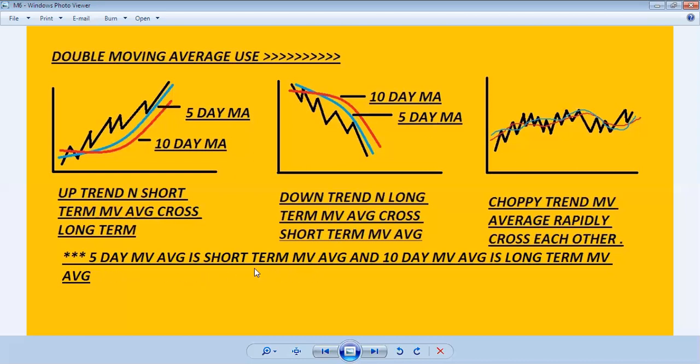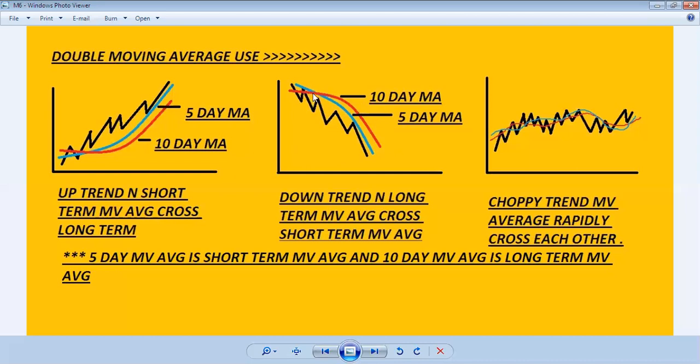Here the 5-day moving average is the short-term moving average, and the 10-day moving average is the long-term moving average. In the downtrend, the short-term moving average crosses below the long-term moving average, and its value will be lesser than the longer-time moving average.